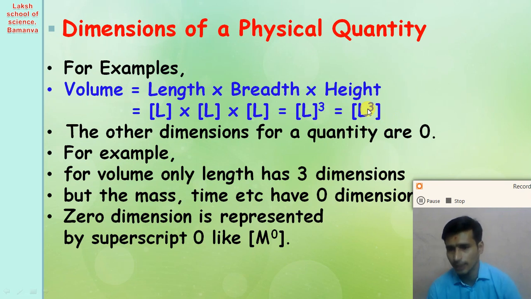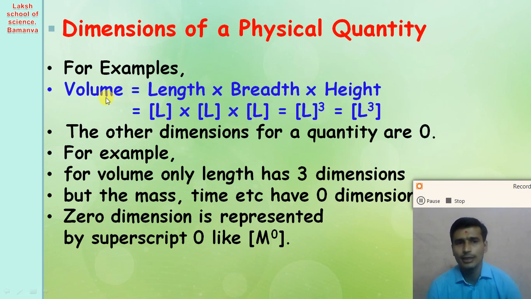What about the other dimensions? Dimension of mass. Here the power 3 in L cubed represents the dimension of length in the volume. So what about the other fundamental physical quantities? The other fundamental physical quantities have dimension 0. So in the volume the dimension of mass will be 0. Dimension of time is 0, right? A zero dimension can be represented with the power 0.